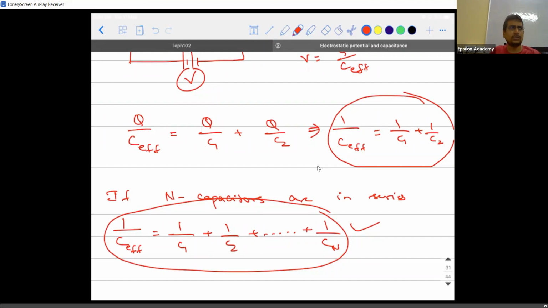Then we have one more concept which is energy. Then I will explain the concept which is not there in the textbook.